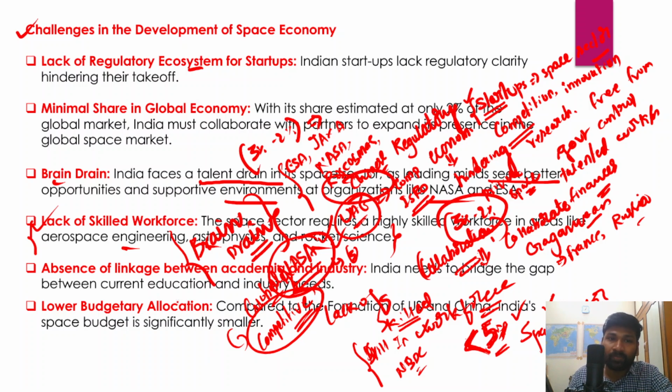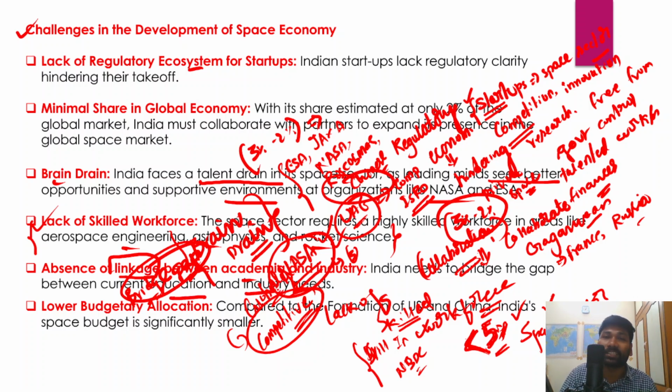Apart from that, there is an absence of linkage between academia and industry. This is not limited to the space economy but applies to a number of areas, for example biotechnology and genetic engineering. There is a clear absence of linkage between academia and industry, so there is a need to bridge the gap between current education and industry needs.